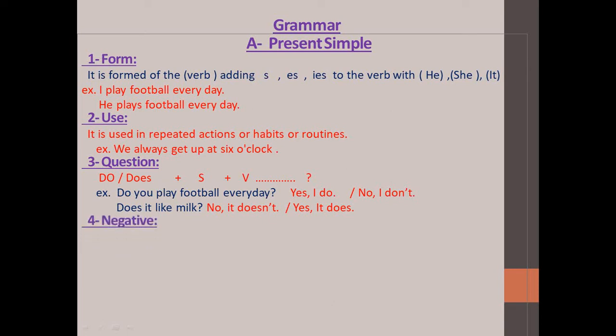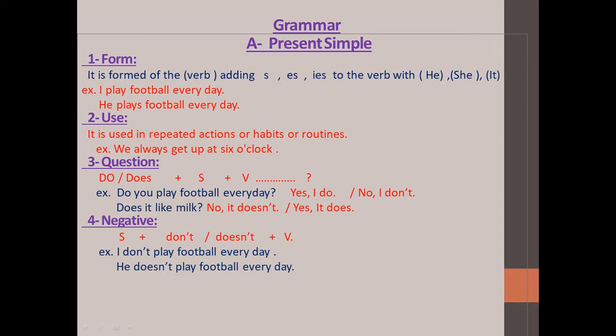Okay, number 4, negative. How can we make a negative in the present simple? Who can say? Yes. Subject plus don't or doesn't plus verb. So we use don't or doesn't plus the verb. Example. The example here in the affirmative sentence, I play football every day. Who can make it negative? Yes, I don't play football every day. Another example, he plays football every day. Who can make it negative? He doesn't play football every day.